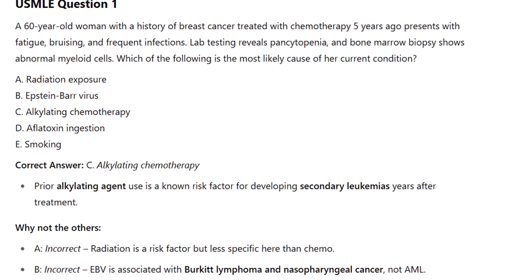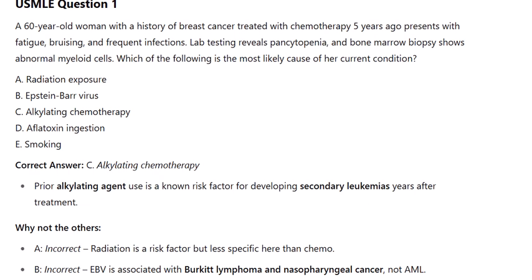A. Radiation exposure. B. Epstein-Barr virus. C. Alkylating chemotherapy. D. Aflatoxin ingestion. E. Smoking. The answer is C. Alkylating chemotherapy. Prior alkylating agent use is a known risk factor for developing secondary leukemias years after treatment.